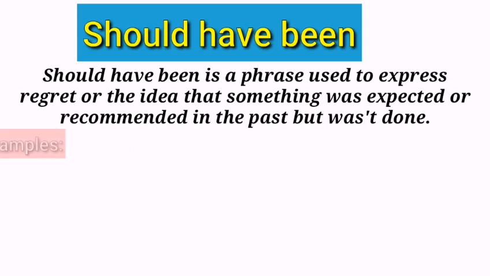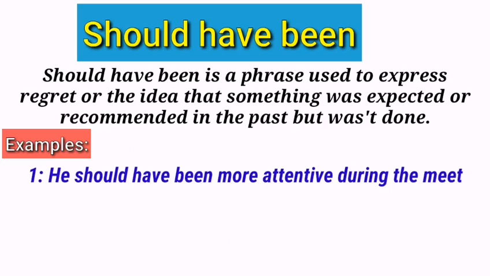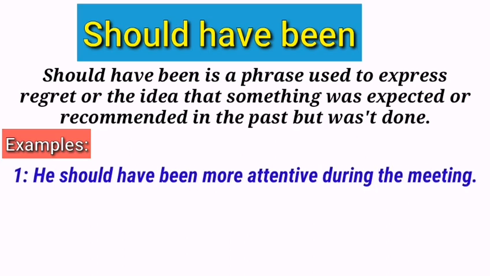Just look at these examples. He should have been more attentive during the meeting. Observe this example, the phrase should have been is used. It means that you are giving advice to someone that he should have been attentive in the meeting in the past, but, unfortunately, he was not attentive during the meeting.